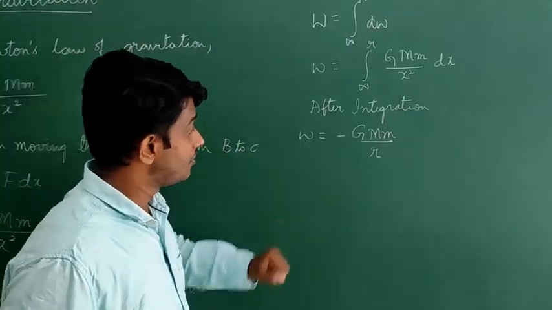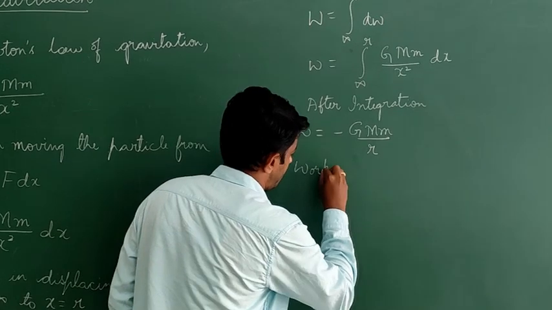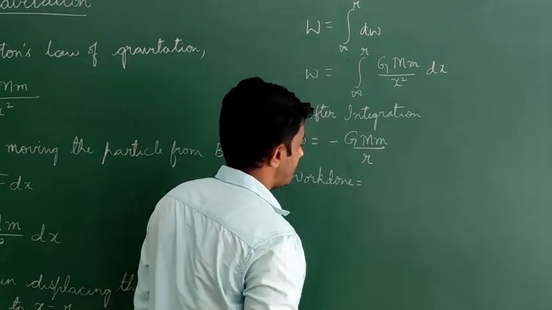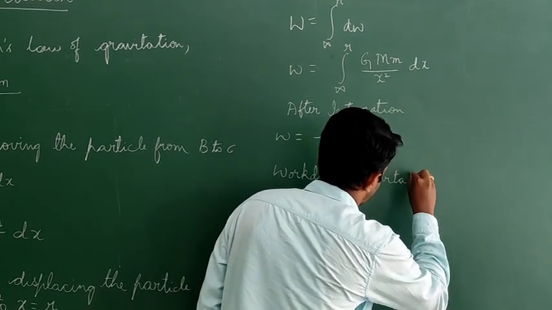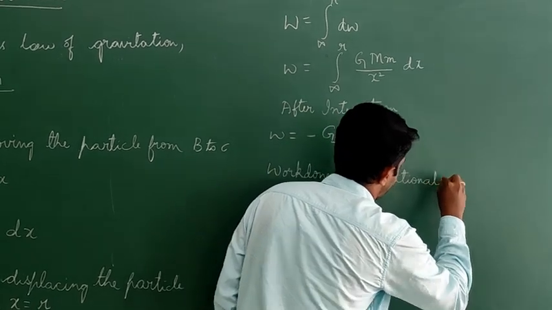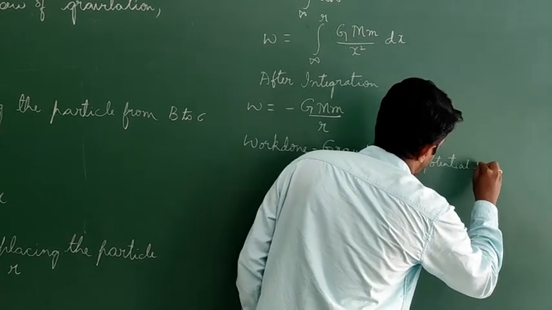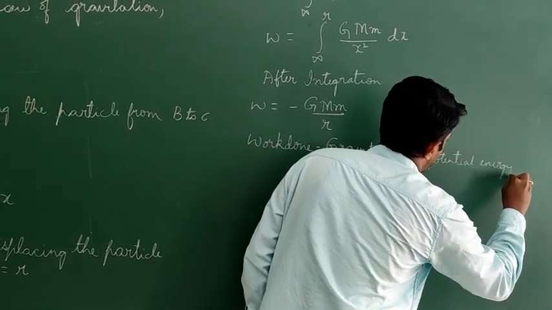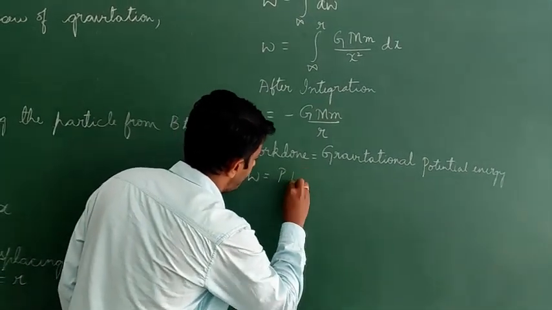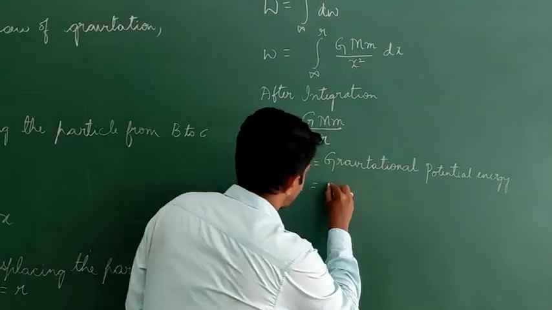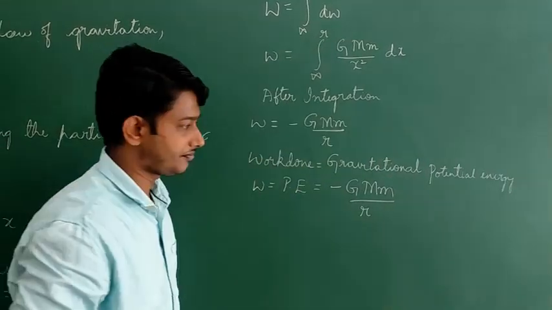So after this, the work done is equal to gravitational potential energy. So that is W is equal to potential energy is equal to minus G M m by r.